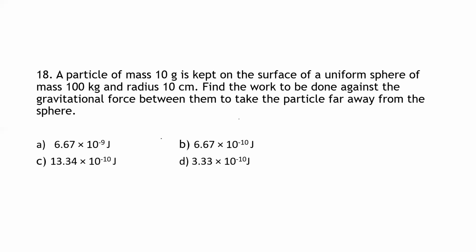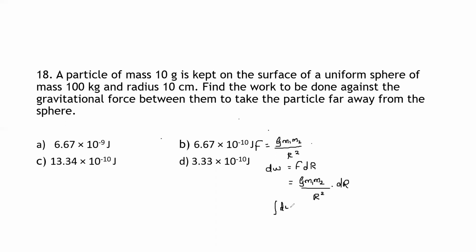Calculate the work done by integrating the equation. We have the equation F is equal to G into M1 into M2 divided by R square. Therefore, the work done is equal to what? It is force into displacement. Force is how much? It is G M1 into M2 divided by R square into dr.